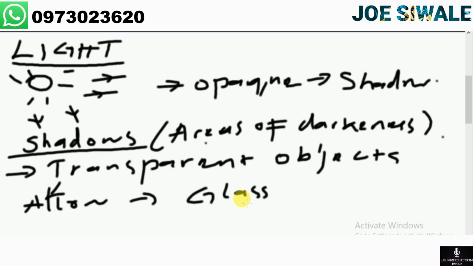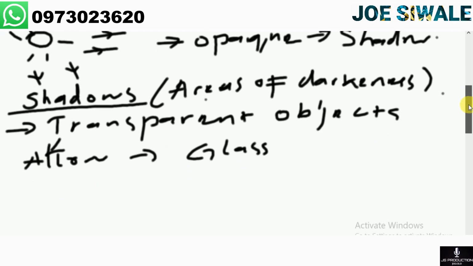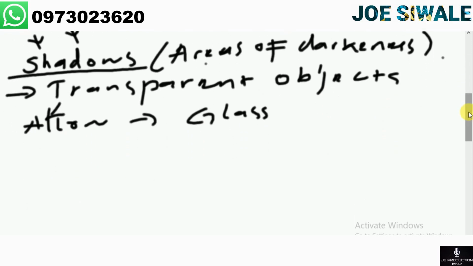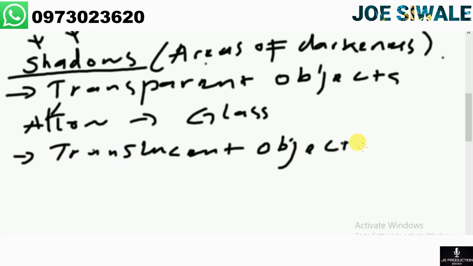And the next thing that we're going to look at are objects that allow some light to pass through them, and these objects are referred to as the translucent objects. I hope it's clear on shadows, but where you have questions, you can ask in the group.